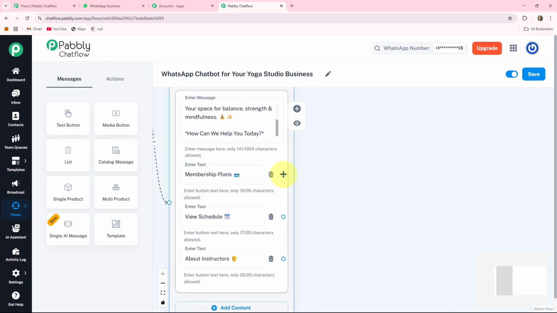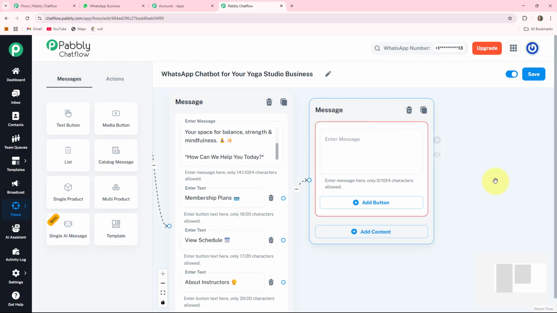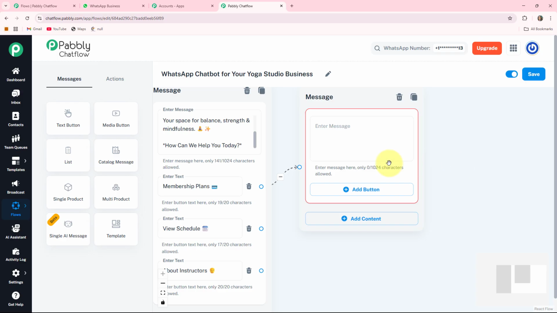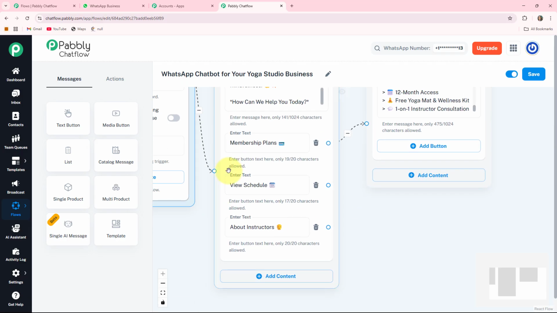For that, I am clicking on this circle, dragging a line, and choosing content type as text plus button. It will provide me an enter message box where I can write all the membership plans that are available in my yoga studio business. Here I write it. Now, the second one is the view schedule.